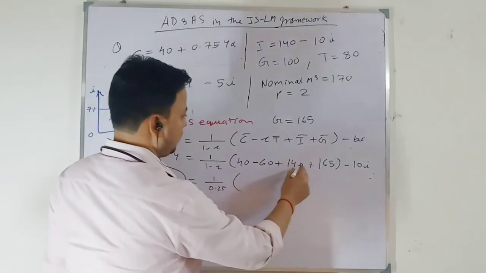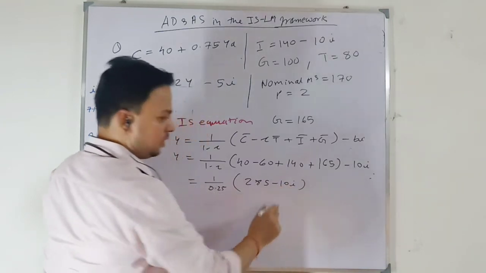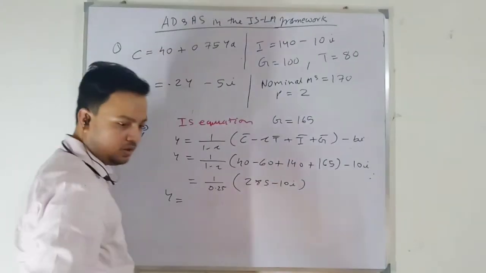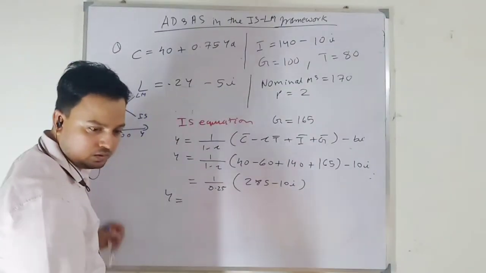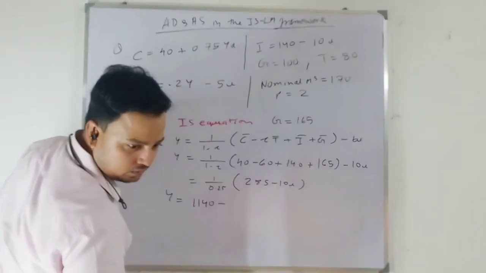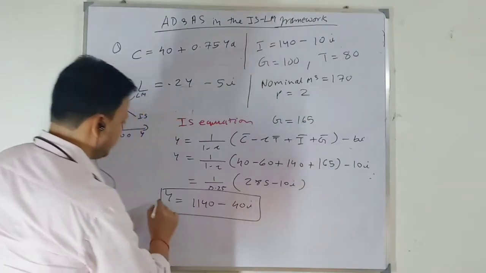This will be minus 20, 120, 285 minus 10i. Okay, 285 minus 10i divided by 0.25. So my output will be how much? 1140 minus 40i. So this is my new IS equation.